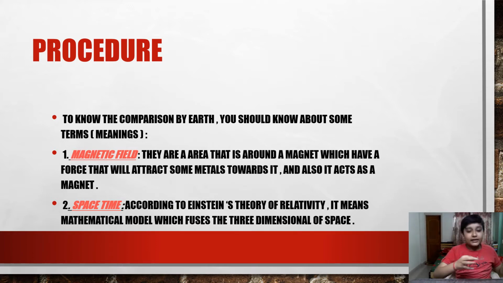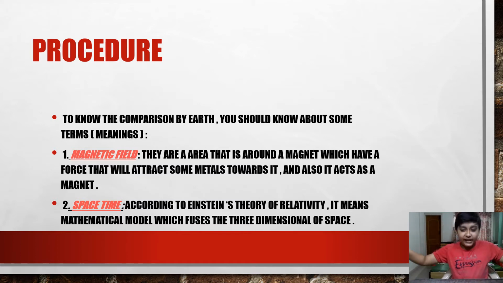And the second one is space-time. This is a very complex thing, so we'll not be going too deep into it. We are only going to know this briefly. According to Einstein's theory of relativity, it means a mathematical model which fuses the three-dimensional space with time. I know that you couldn't understand anything, but the people who love space and read books will understand. Okay, you can also say that it is like a sheet.